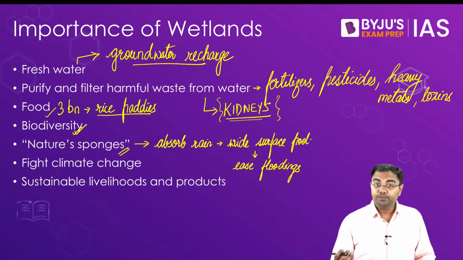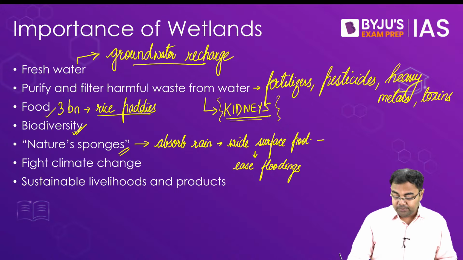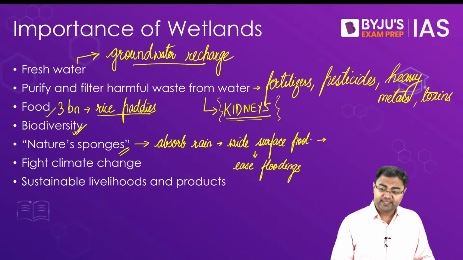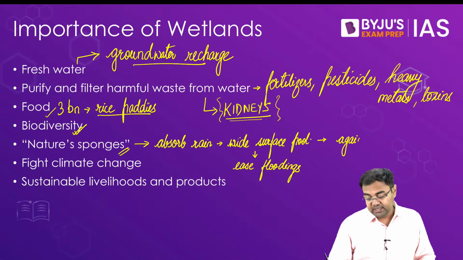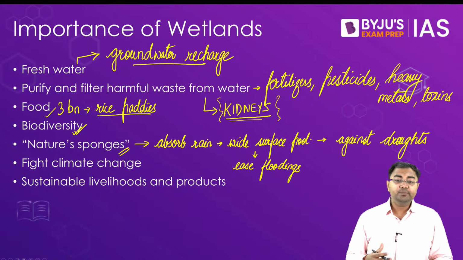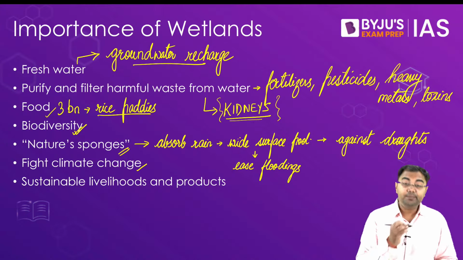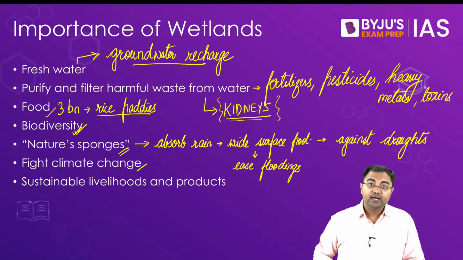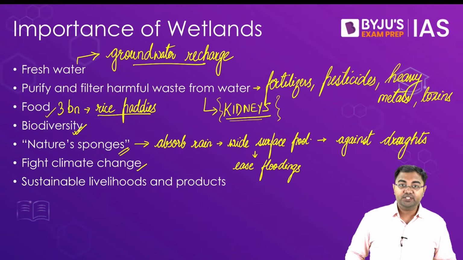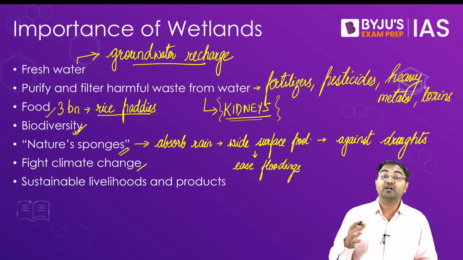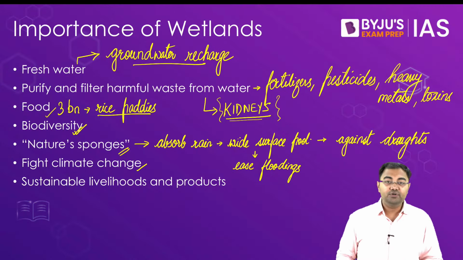sponges. And because of this also, at some places you can say that they can be used against droughts as well. They would be helpful from that perspective also. They would help in fighting climate change as well. How exactly will they help in fighting climate change? Because they are very, very good carbon sinks.